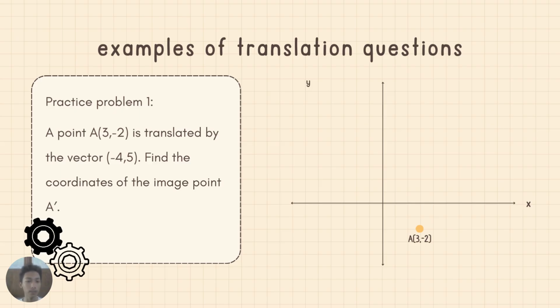For a practice problem, a point A(3, -2) is translated by the vector (-4, 5). Find the coordinates of the image point. As you can see, the vector is (-4, 5). This means the point moves 4 units to the left and 5 units upward.